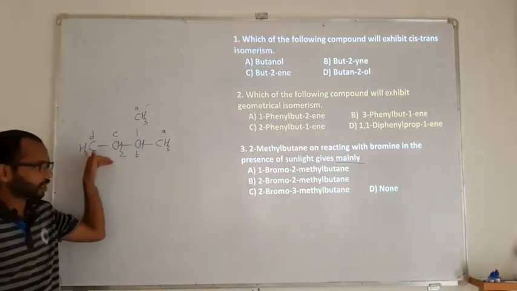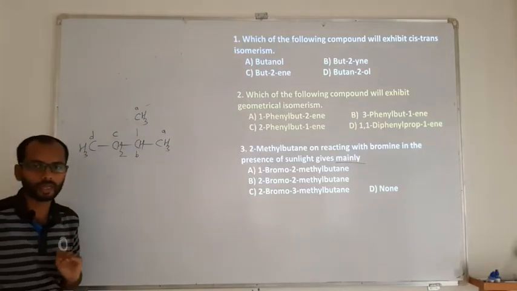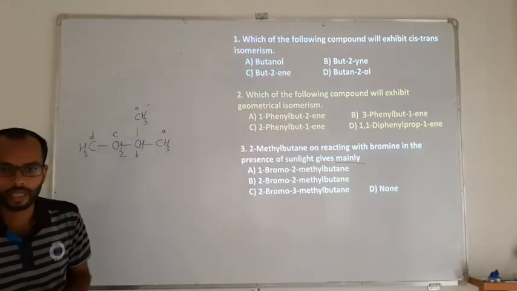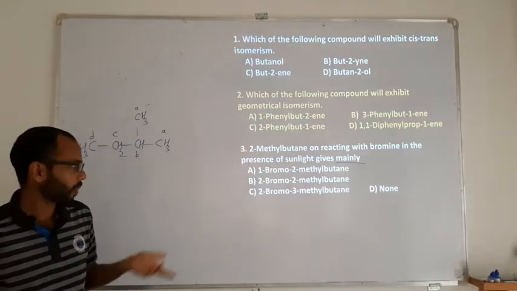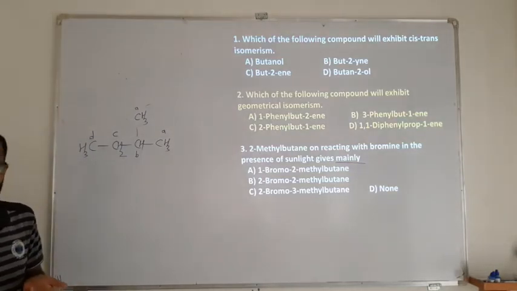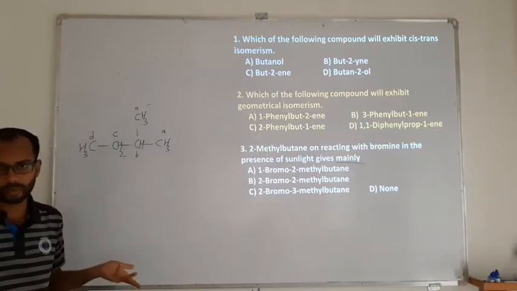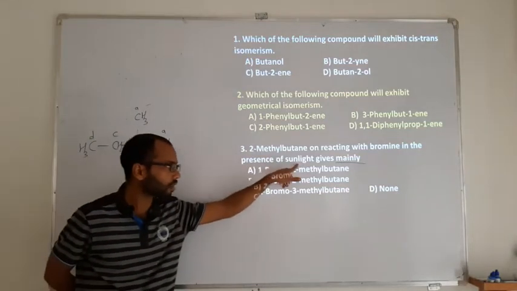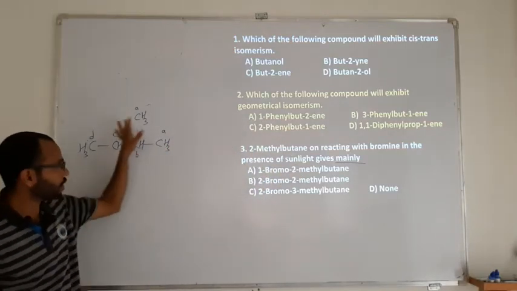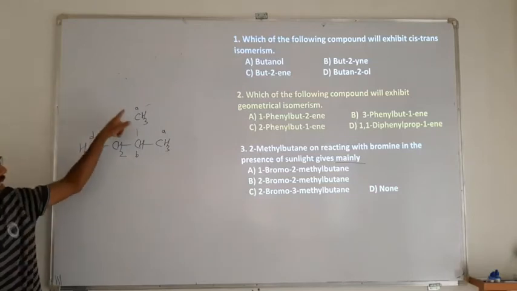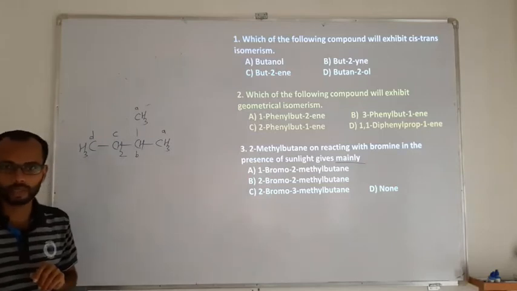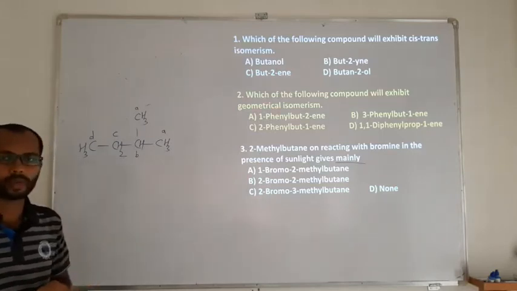Whenever we talk about a halogenation reaction, the number of different hydrogens will be equal to the number of products. If there are 2 different hydrogens, 2 will be the products. If there is 1 different hydrogen, 1 will be the product. If there are 5 different hydrogens, 5 will be the products. So whenever you have a reaction in presence of sunlight, you need to focus on the number of different hydrogens. In our given reaction, there are totally 5 different hydrogens, so possible products may be 5.